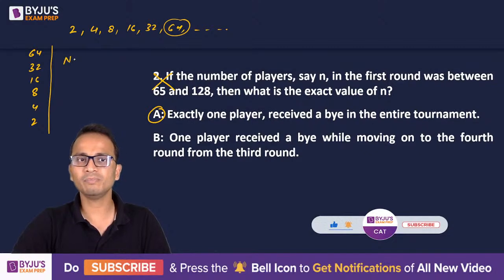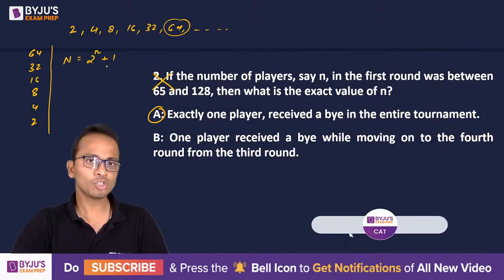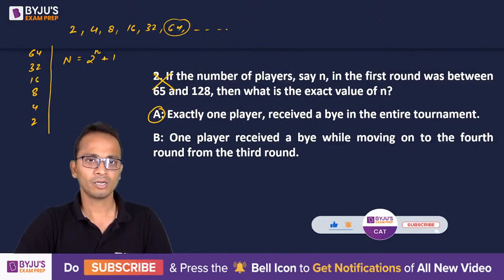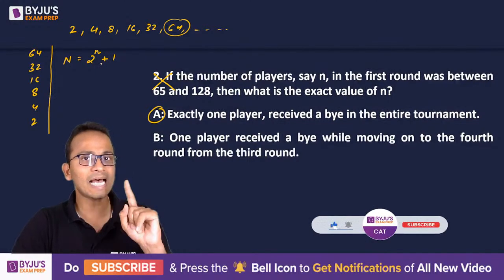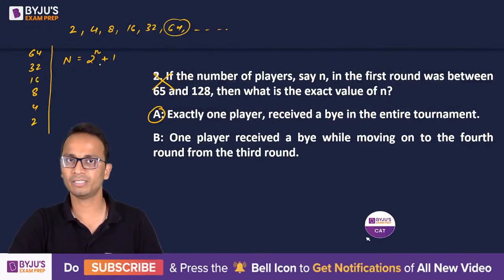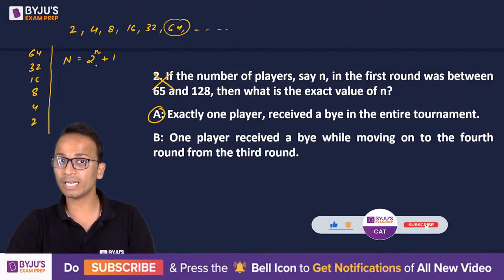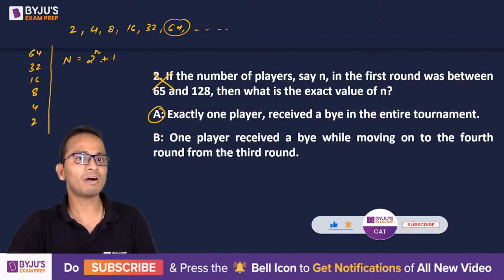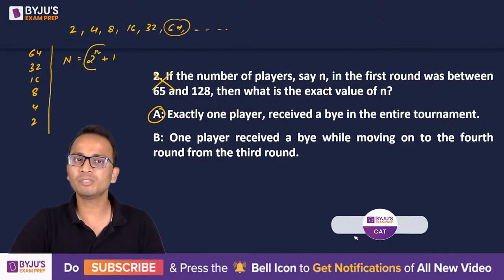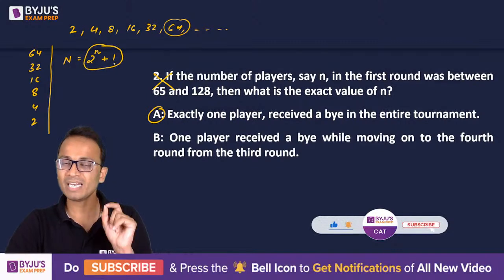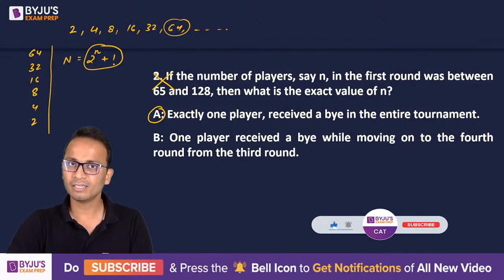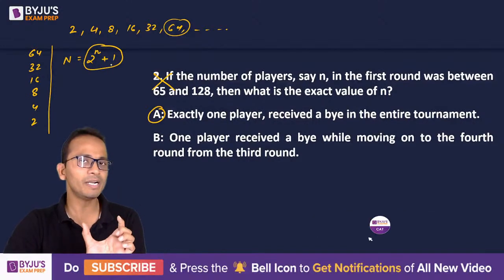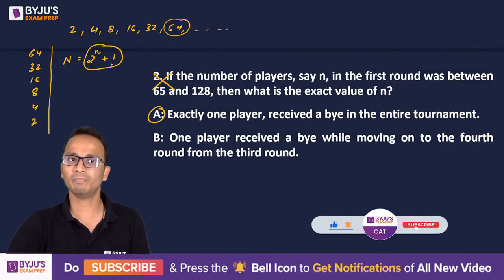If the number of teams is 2 raised to the power n plus 1, okay, then there will be exactly 1 bye in the tournament. Or I'll tell you other cases as well. As soon as the number of teams becomes 2 raised to the power n plus 1 in any of the rounds, then there will be a bye in that particular round, but after that there will not be any bye.